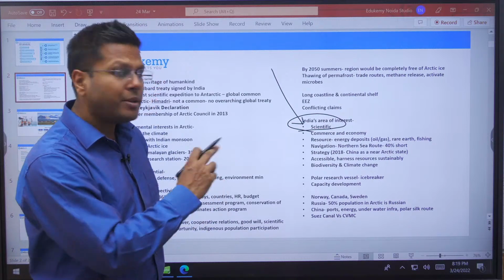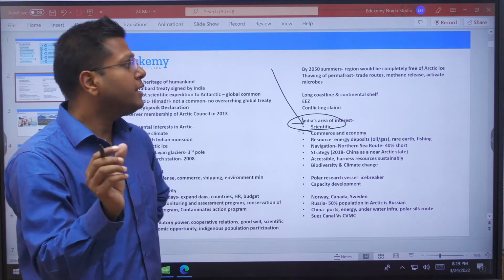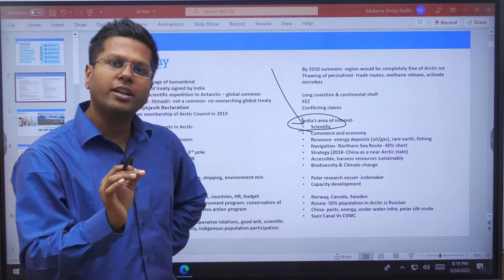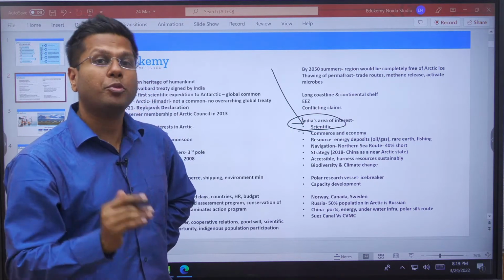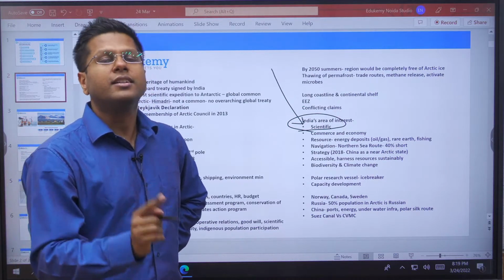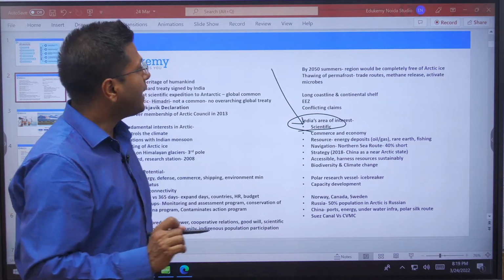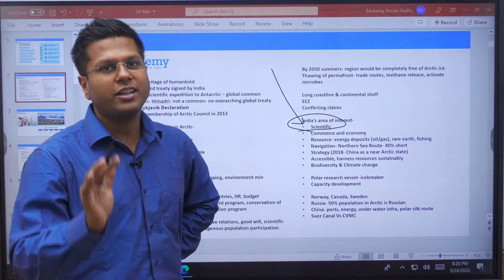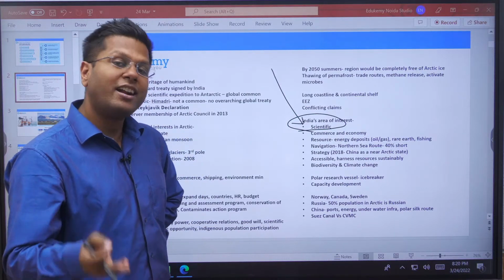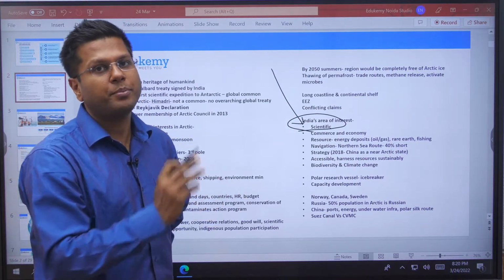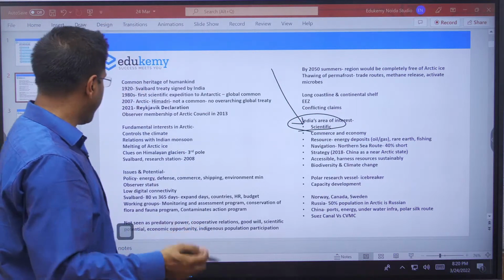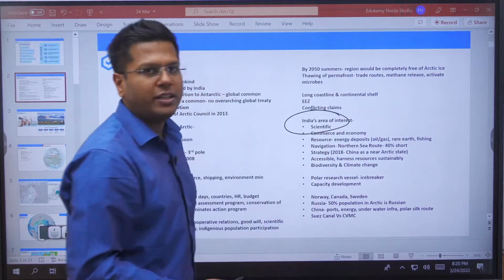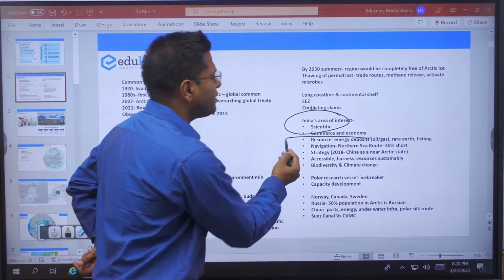Russia now holds the chair of the Arctic Council. The head of it is rotated every 2 years between all the 8 members. None of the observer countries can ever become a member. They can only be observers, provided they are time and again proving their scientific endeavors there. So right now Russia is the one heading the Arctic Council, and all the other Arctic nations have shunned Russia as the president. And very strategically, India's Arctic policy comes up right now. Imagine if this has been planned, or whatever it be. But the point being, scientific endeavors are one area of interest for the country. And secondary comes commerce and economy.